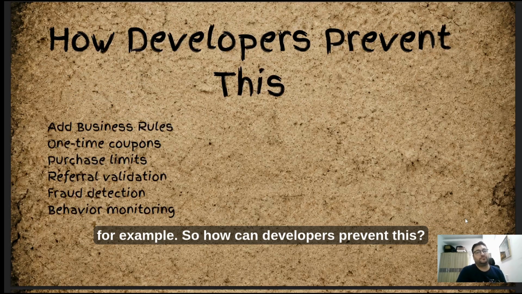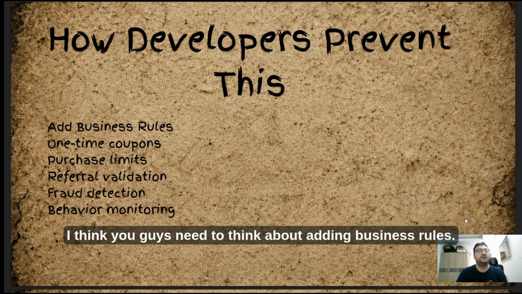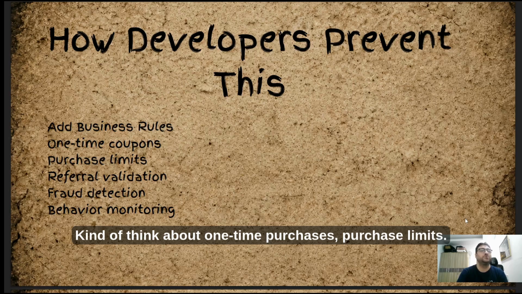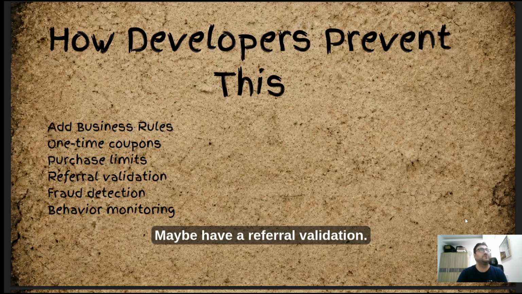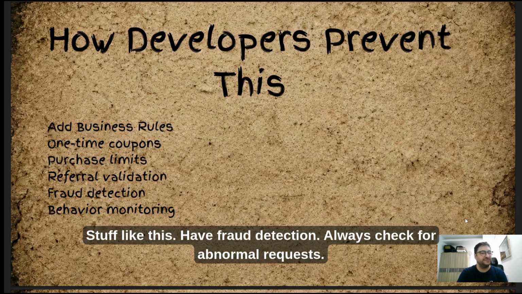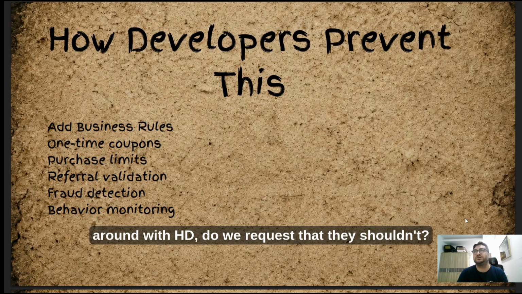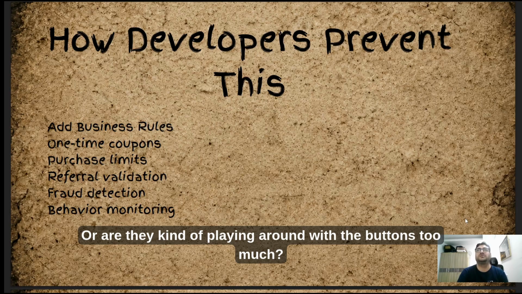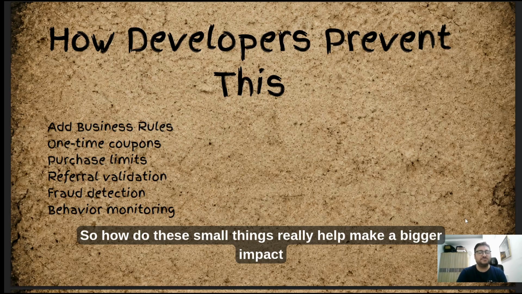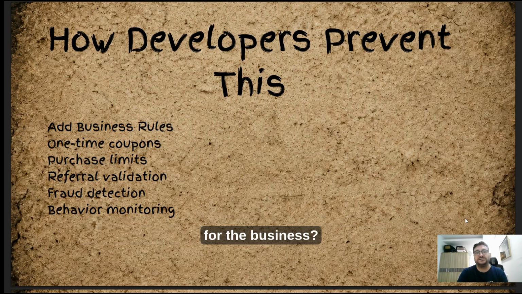Okay. So how can developers prevent this? I think you guys need to think about adding business rules. Kind of think about one-time purchases, purchase limits, maybe have referral validation, use JWT tokens attached with your coupons, stuff like this. Have fraud detection. Always check for abnormal requests, right? Behavior monitoring. Is someone playing around with HTTP requests that they shouldn't, or are they playing around with the buttons too much? So these small things really help make a bigger impact for the business.